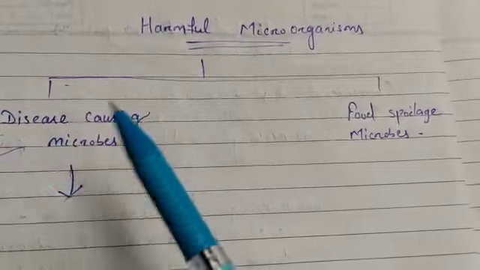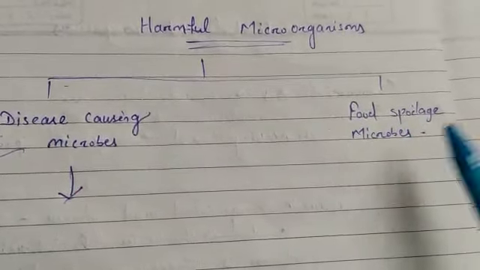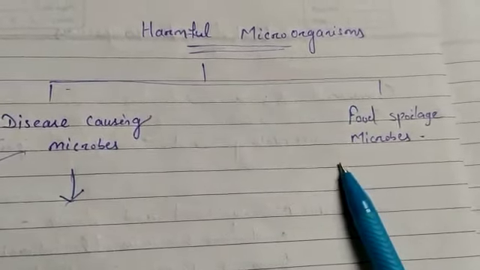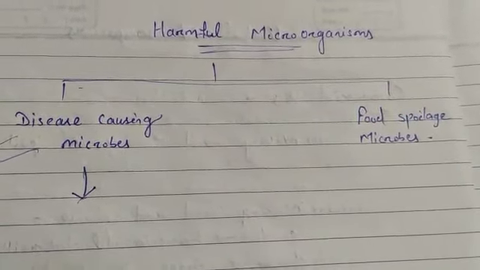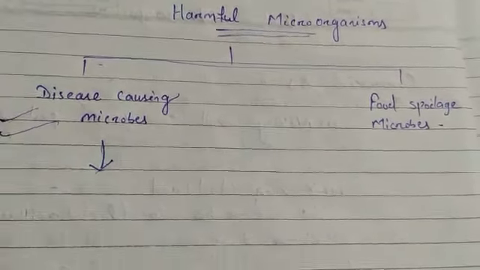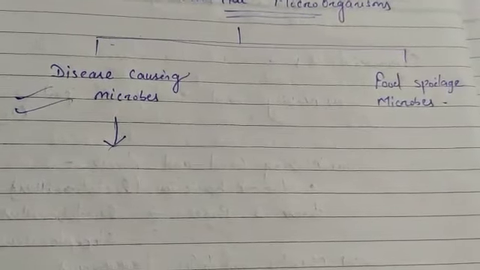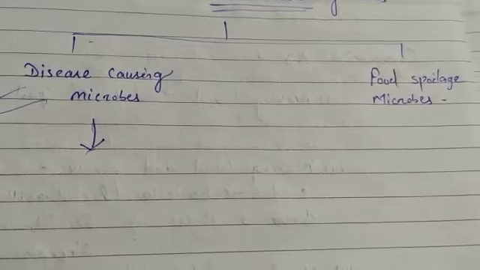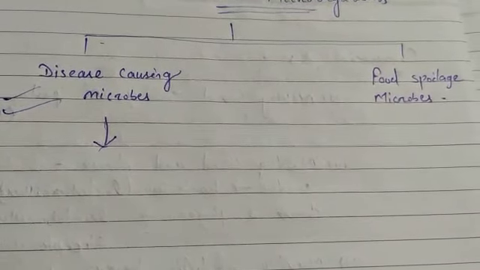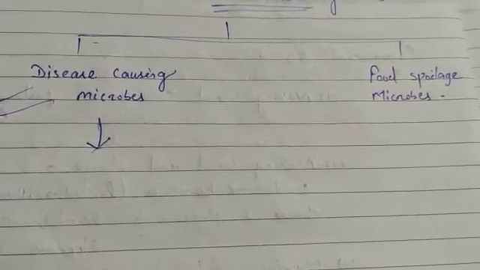So some are causing diseases and some are spoiling the food. First of all, we will see the disease-causing microbes. The disease-causing microbes means the microbes which cause disease in other living organisms, including humans also. Those types of microorganisms or microbes are called pathogens.